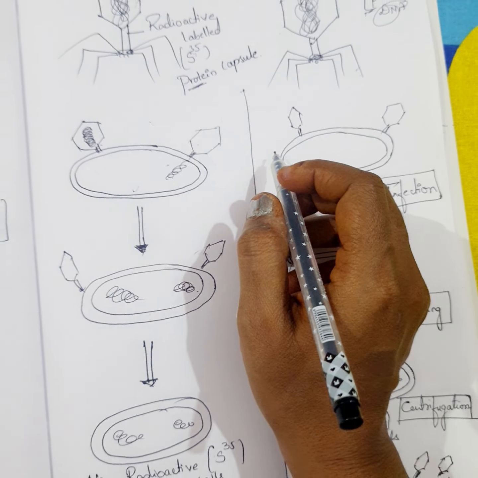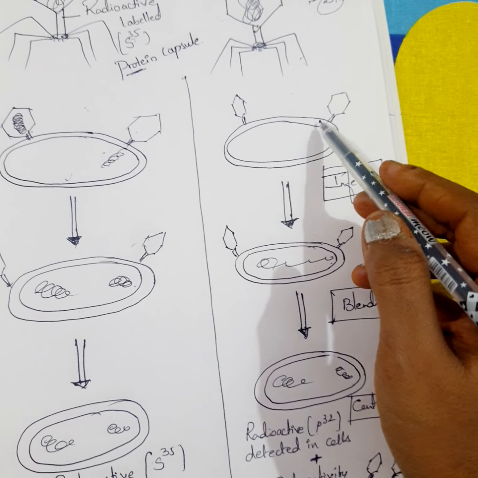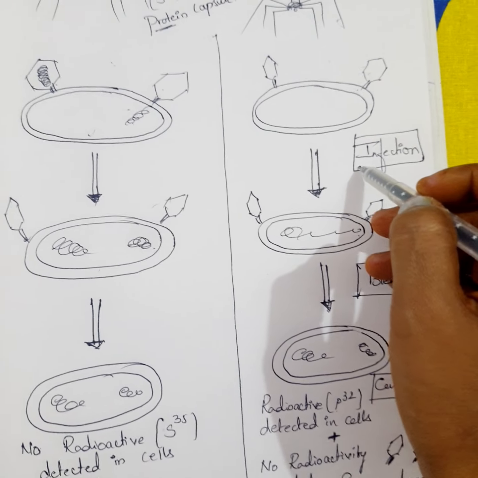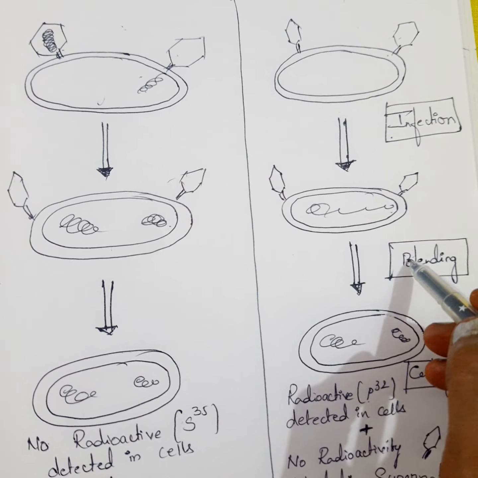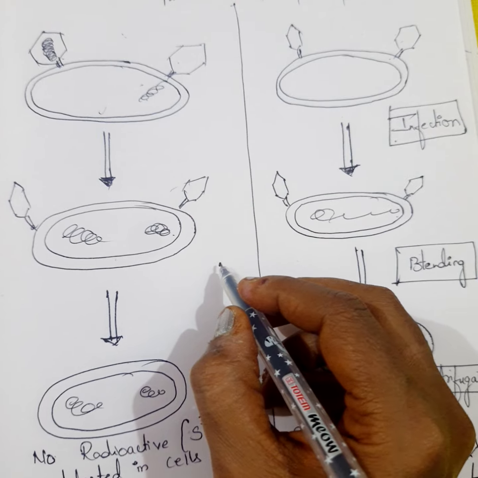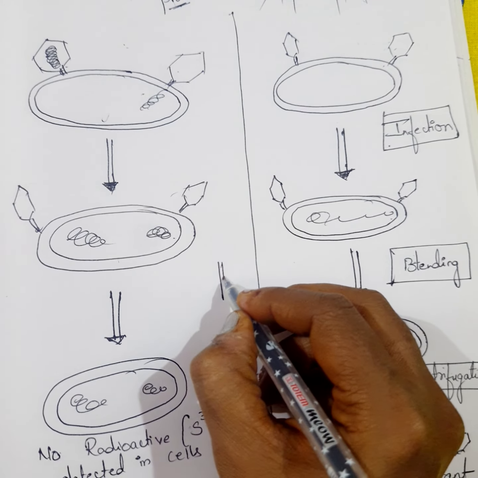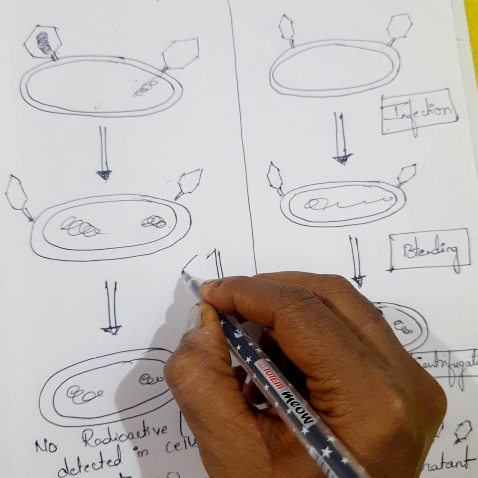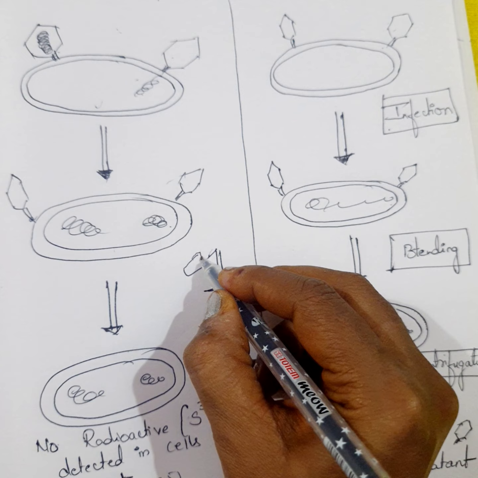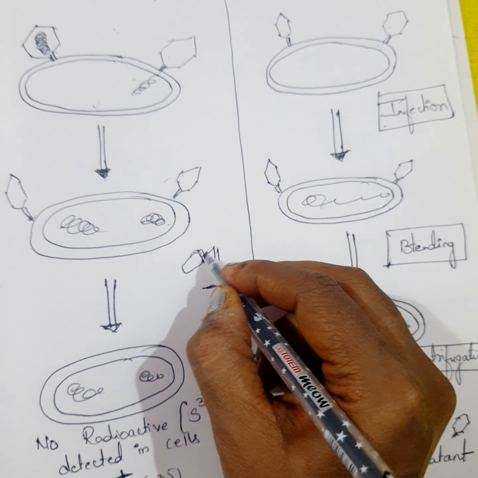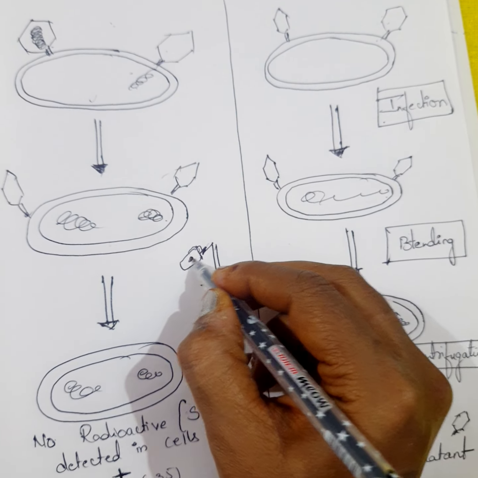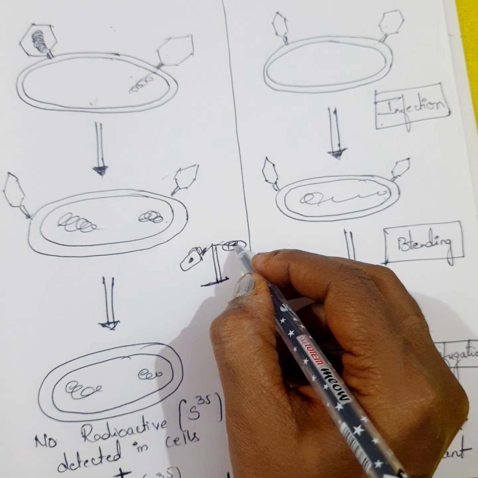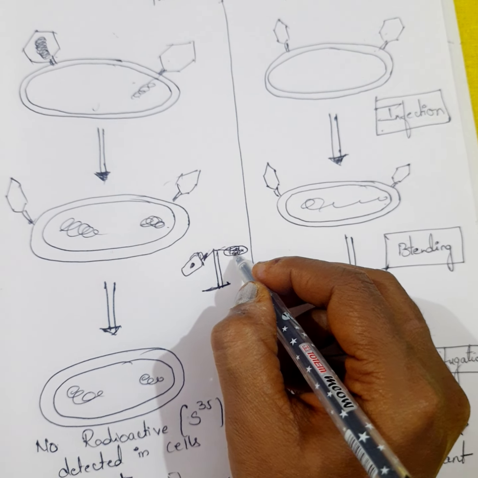coli bacteria. Then as the infection proceeded, the viral coats were removed from the bacteria by agitating them in a blender. So people, as you all know, the first stage where the bacteriophage is attaching to this area is called an infection. That is the first step. And the second step is called blending, and also we call it agitation. Agitation is nothing but one stand. Imagine this is the one stand. Onto this stand you are attaching the tubes, which have the complete information of the bacteria and also the bacteriophages, and also every tube, that is centrifugation also we can call it, right? So this is blending also we can call.